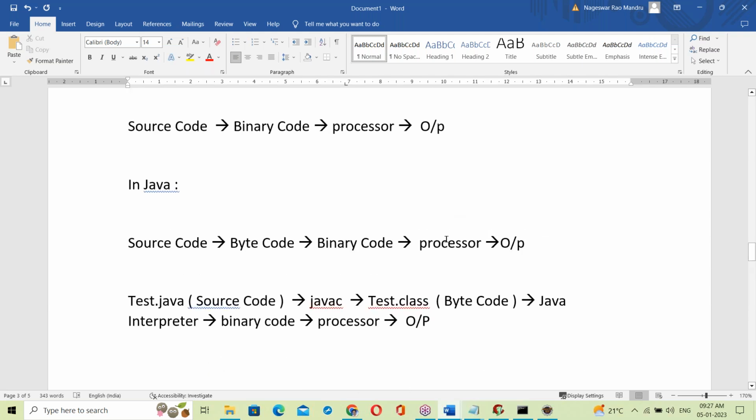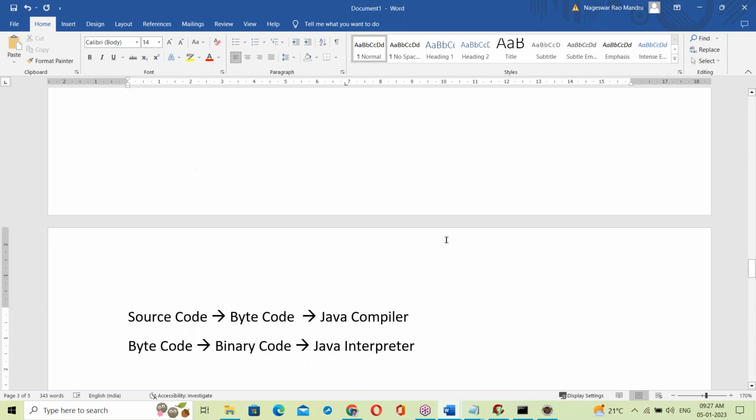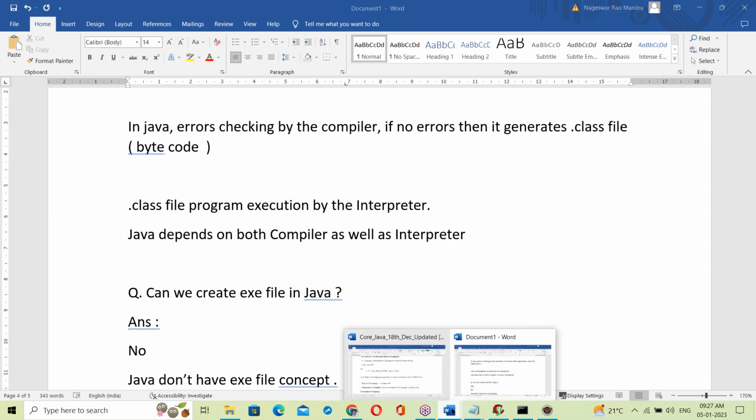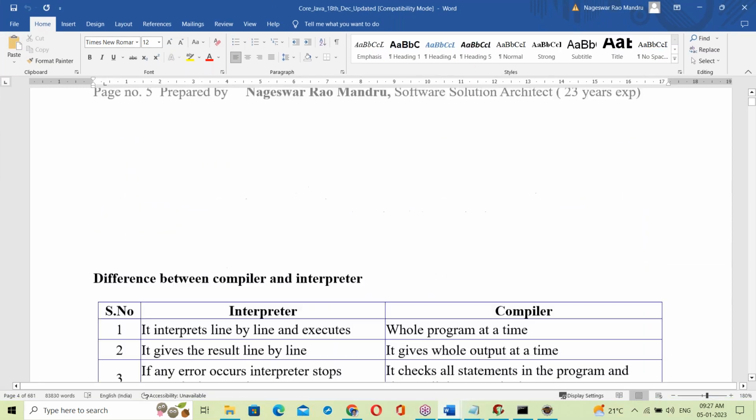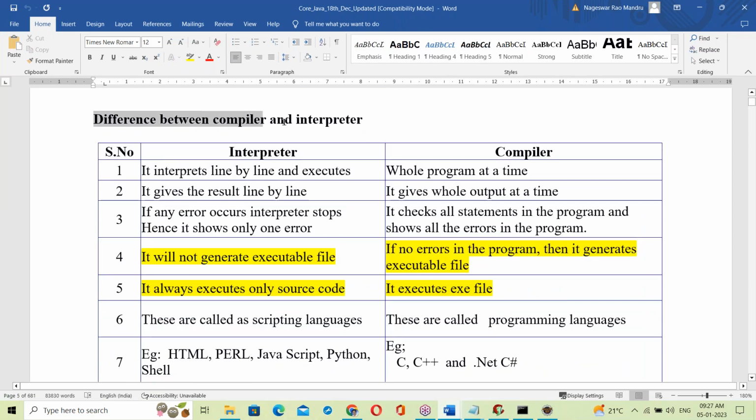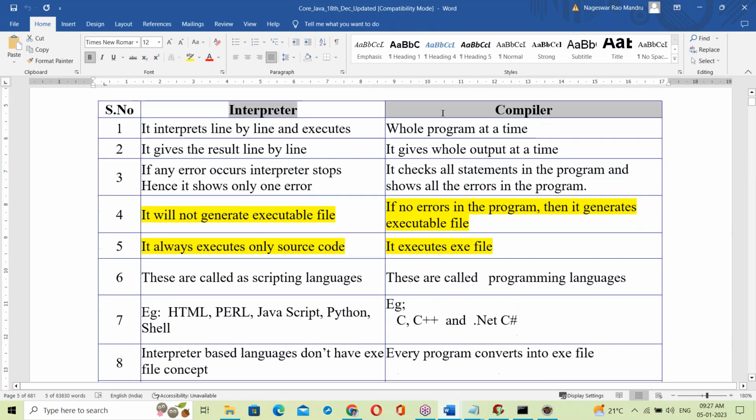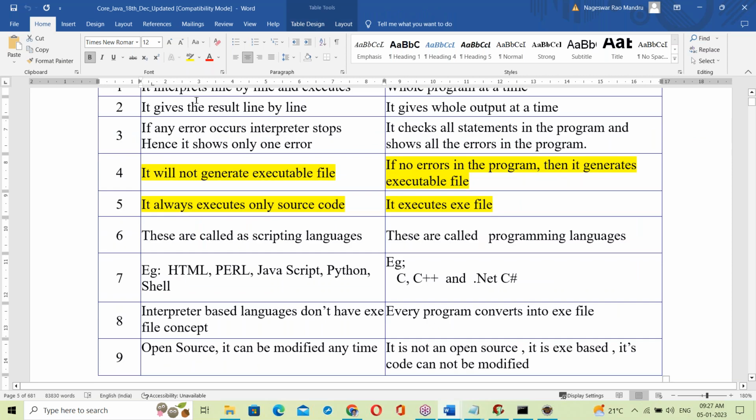So Java depends on both: yes, compiled as well as interpreter. See, today's topic: the difference between compiled and interpreter, the compiler. All those points are explained very clearly.